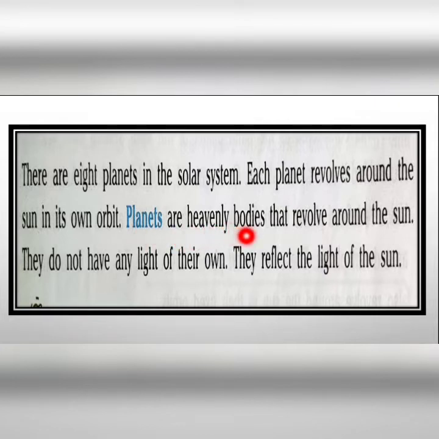Planets are heavenly bodies that revolve around the sun. They do not have any light of their own, but they glow at night. Why? Because they reflect the light of the sun. So what are planets? Planets are heavenly bodies that revolve around the sun in their own orbit. They do not have light of their own but reflect the light of the sun that falls on them.